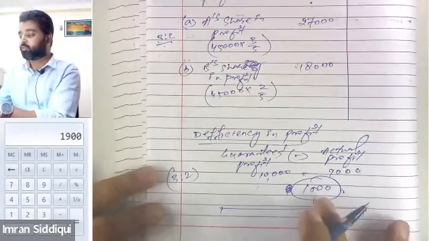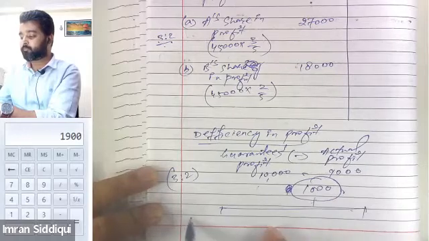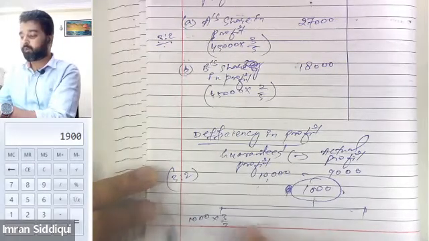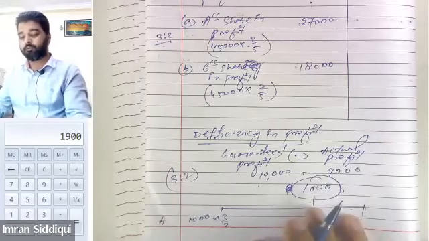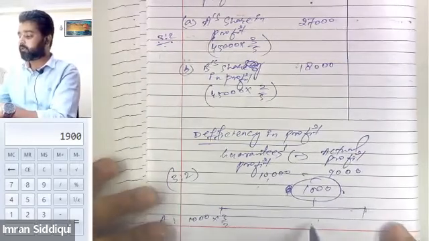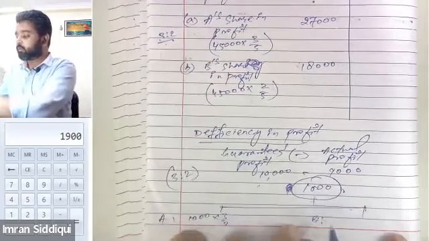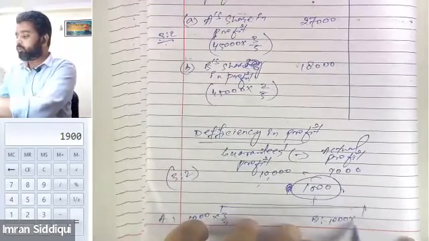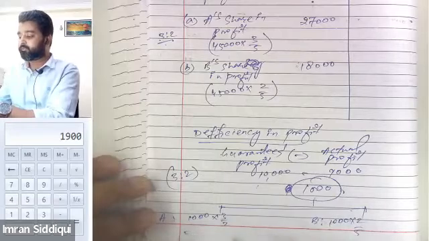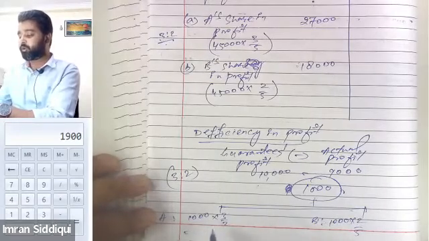So 1,000 into 3/5 will be borne by A, and 1,000 into 2/5 will be borne by B. So 3/5 of 1,000 will be how much?